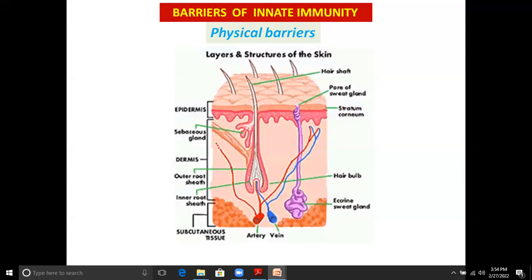Below this, the dermal layer is present, which contains the sebaceous gland. The sebum gland secretes the oily secretion, and this oily secretion blocks the entry of the pathogen.